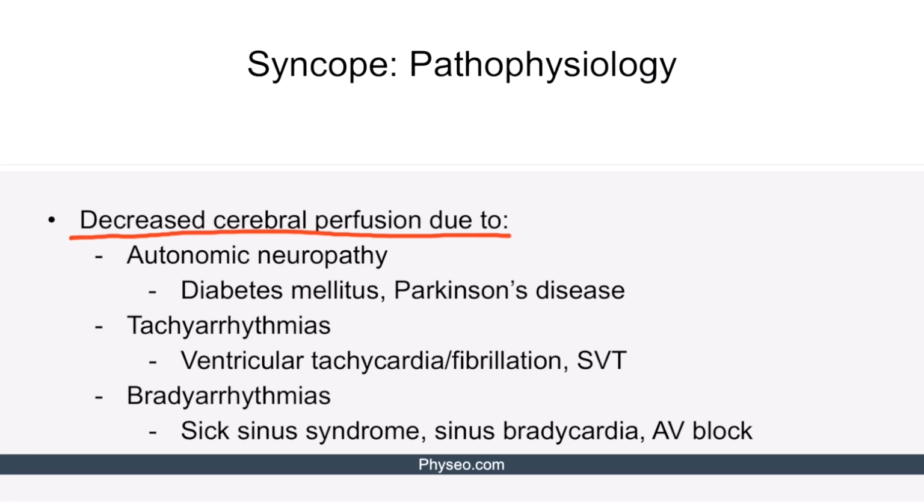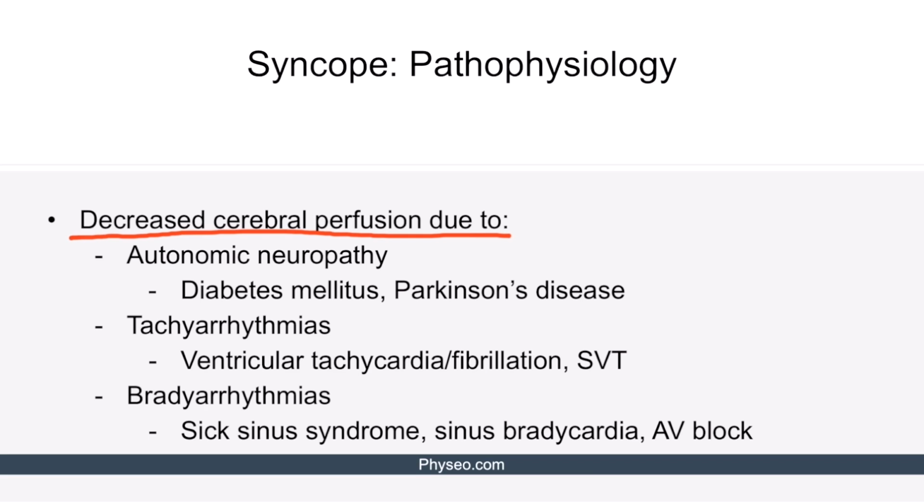Examples of diseases accompanied by autonomic neuropathy include diabetes mellitus and Parkinson's disease. Patients with autonomic neuropathy have insufficient venoconstriction while standing up. Therefore, there is a decrease in venous return, cardiac output, and cerebral perfusion, which induces syncope.